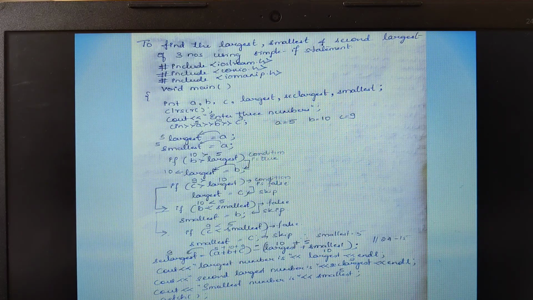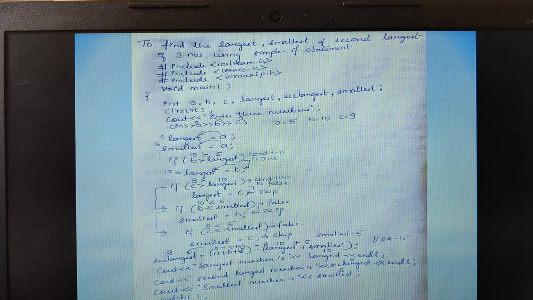Understood? Only if the if part of the statement is true, then the very next statement will be executed, else the control will jump to the next statement. This is what I was trying to explain in the flow chart as well as in the syntax. Now this was how we were able to find the largest and the smallest.